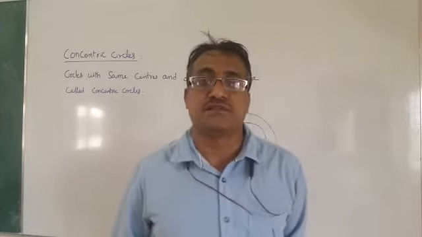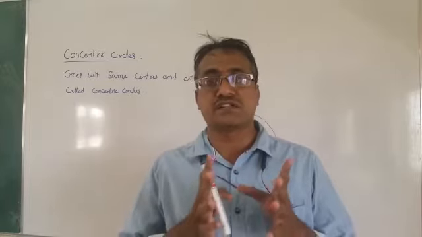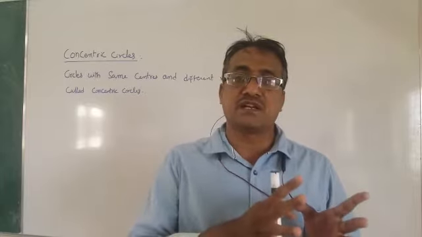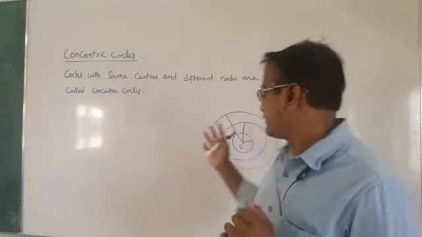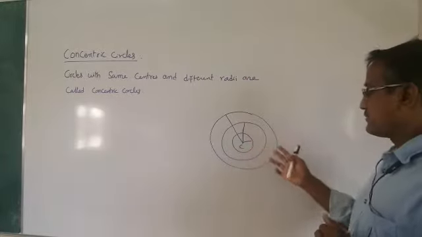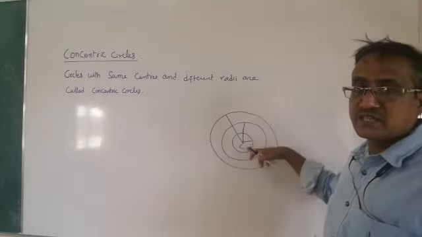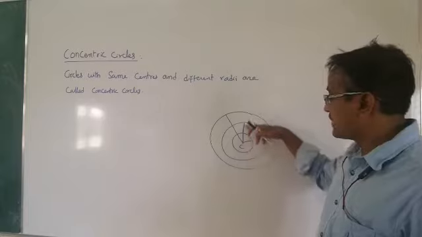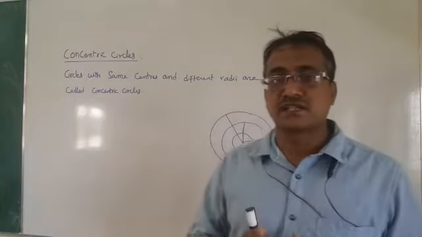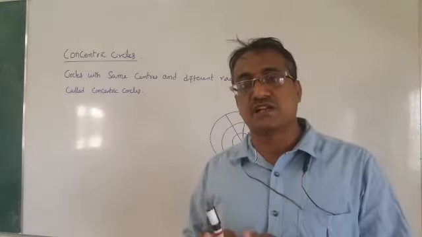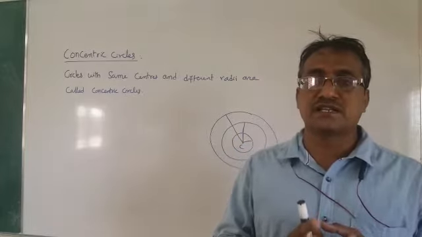The next concept is concentric circles. Circles with the same center but different radii are called concentric circles. See this diagram. In this diagram, you can observe all three circles have the same center but different radii. These types of circles are called concentric circles.